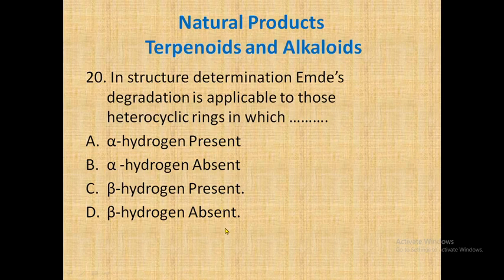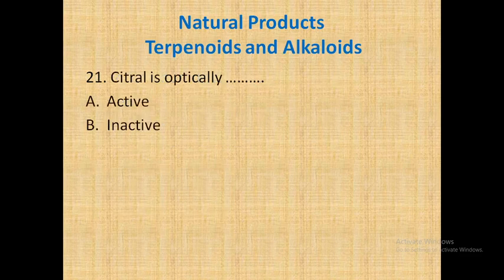Mdes degradation is applicable only to those rings in which beta hydrogen is absent. Always remember that this is the Mdes degradation, which is used for the determination of the nature of a heterocyclic ring. Okay, let's go for the next.